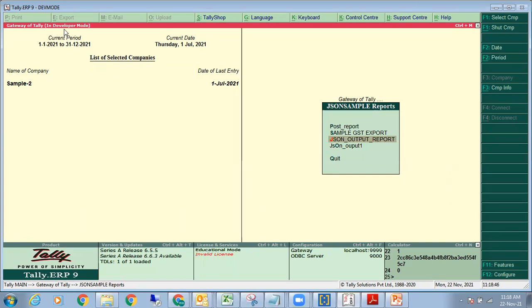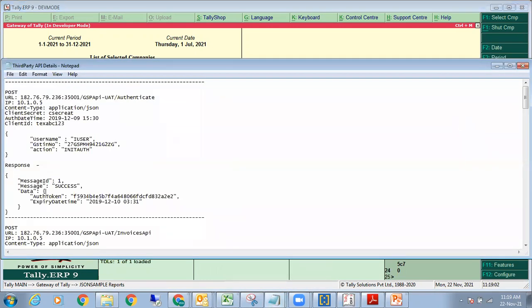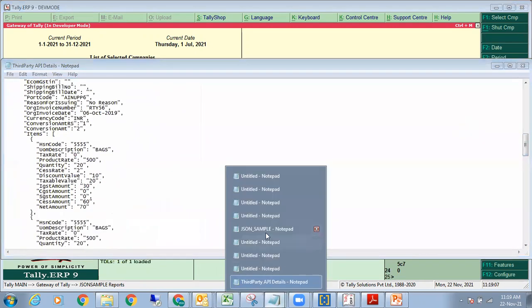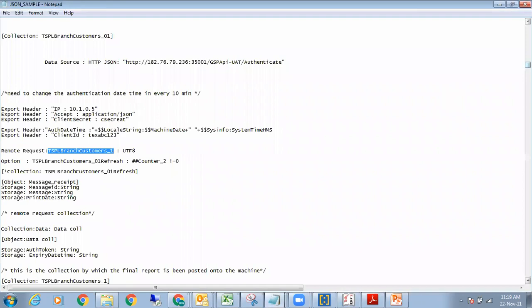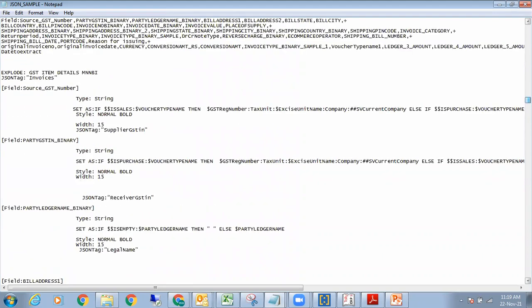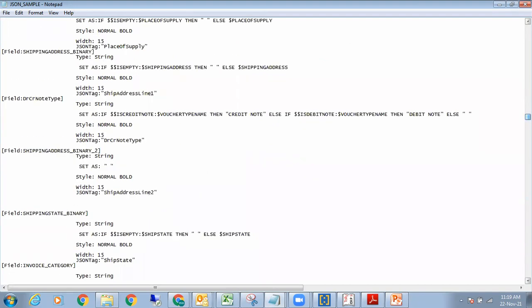Now, for those of you who are conversant with Tally, you can use gateway of Tally and you can get the output in terms of the HTTP log. So the HTTP log will tell you each particular date, but I'll not go over this posting business. I'll explain how this code has been done because it's working, right? And you can replicate it at your end, because once you get this portion correctly and you have the API method correctly, whatever you need, you're a banking company, a payment company, an account receivable company, you simply have to change this GST report MN BI and actually get the entire set of reports.